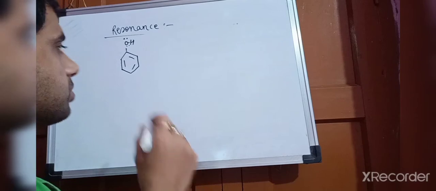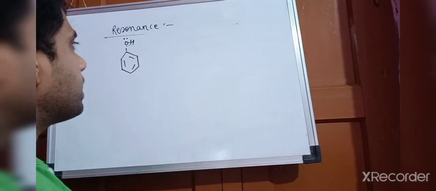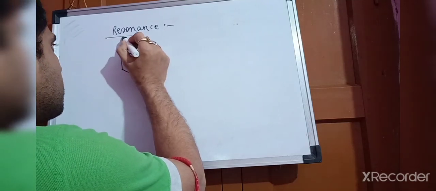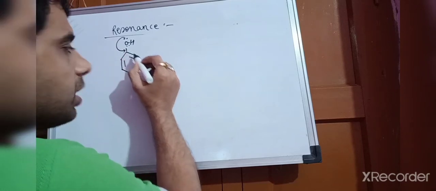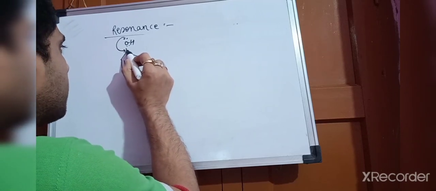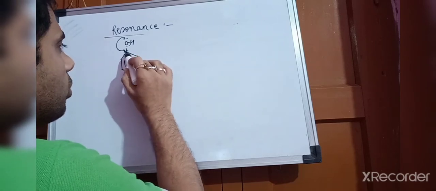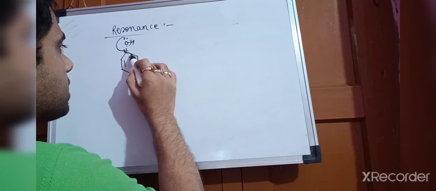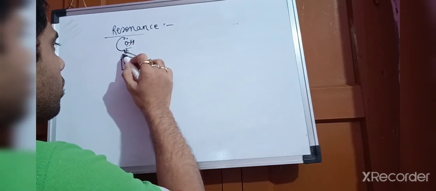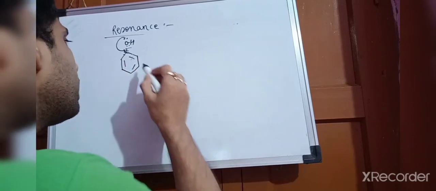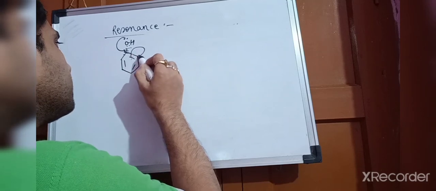So you can see this one is a phenol, and if I have to write its resonance, then I will take this lone pair of electrons and fill it here. So the double bond will come here. That means here the carbon is there, and what is the total number of bonds for this carbon? 1, 2, 3. This double bond will increase it, 3, 4, 5. So there would be a problem. So anyhow I have to manage this double bond at this position.